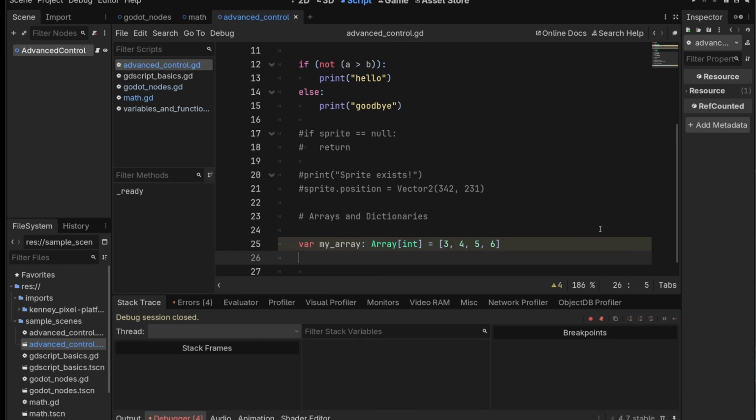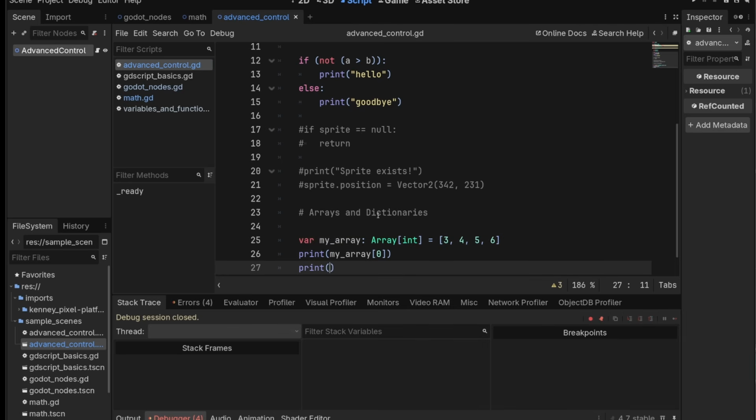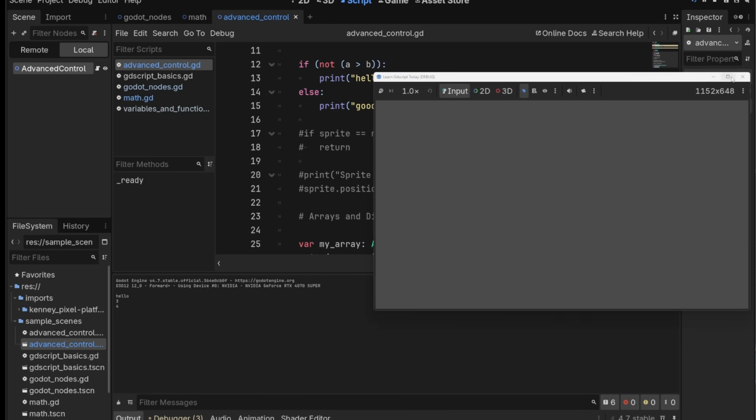And we can always access the 0th item or whatever index by this. Print myArray and use square brackets 0. Print myArray square brackets 1. This is going to give you the 3, and this will give you the 4. Let's play this. 3, 4.